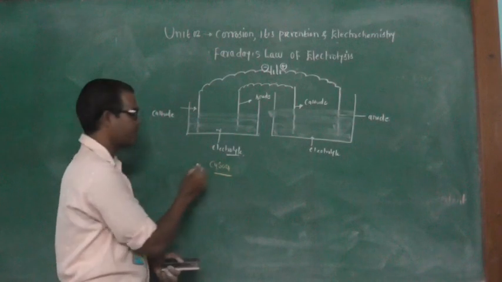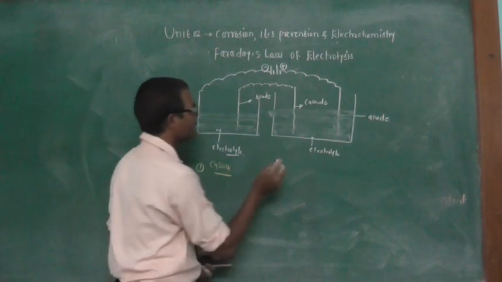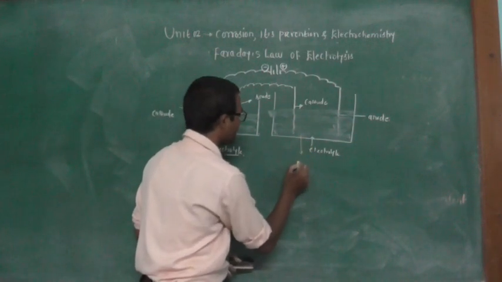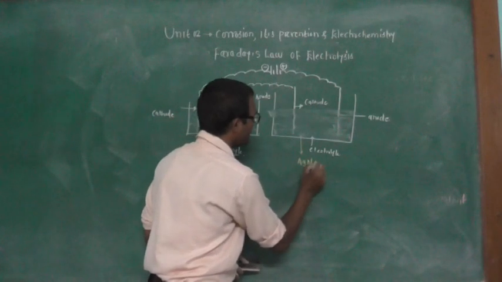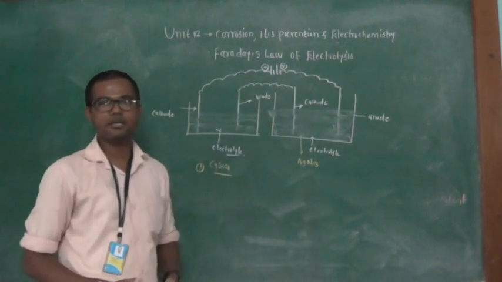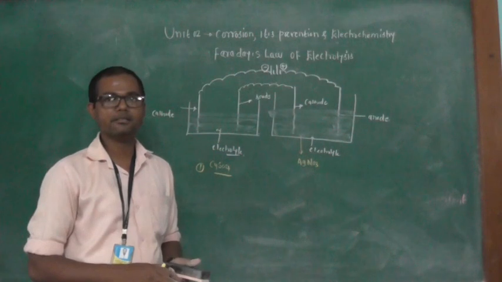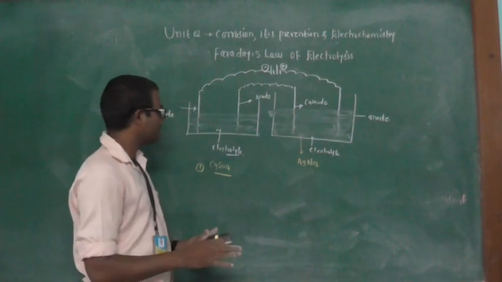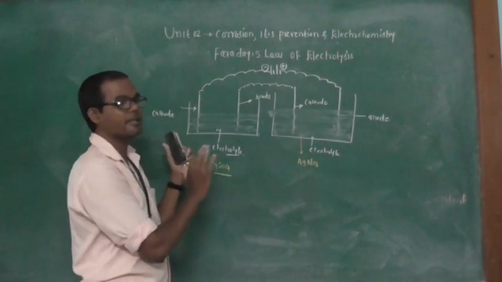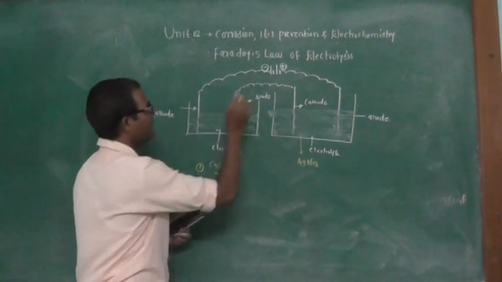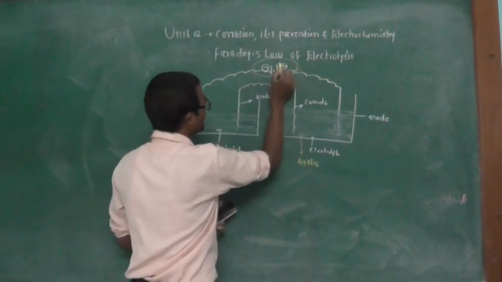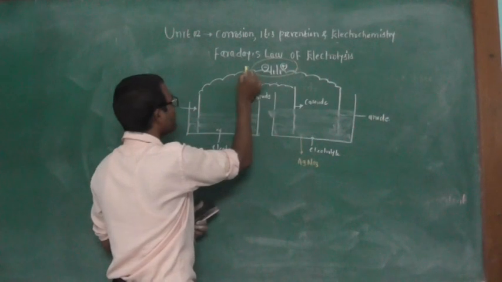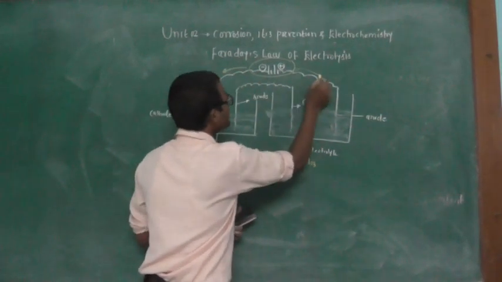This is the first electrolyte, and in the second electrolytic cell we have taken silver nitrate as the second electrolyte. These are two different electrolytes, taken in two different electrolytic cells, where the battery is one, and through the battery the same amount of electricity is passed into the different electrolytes.